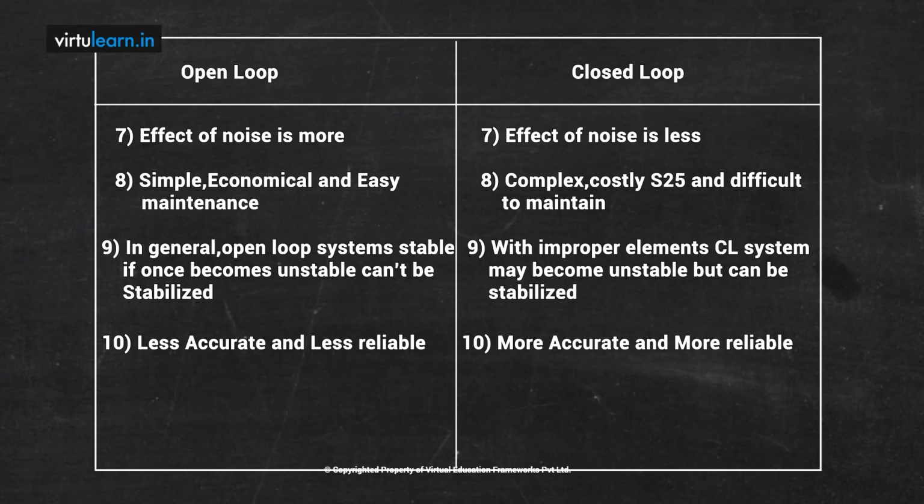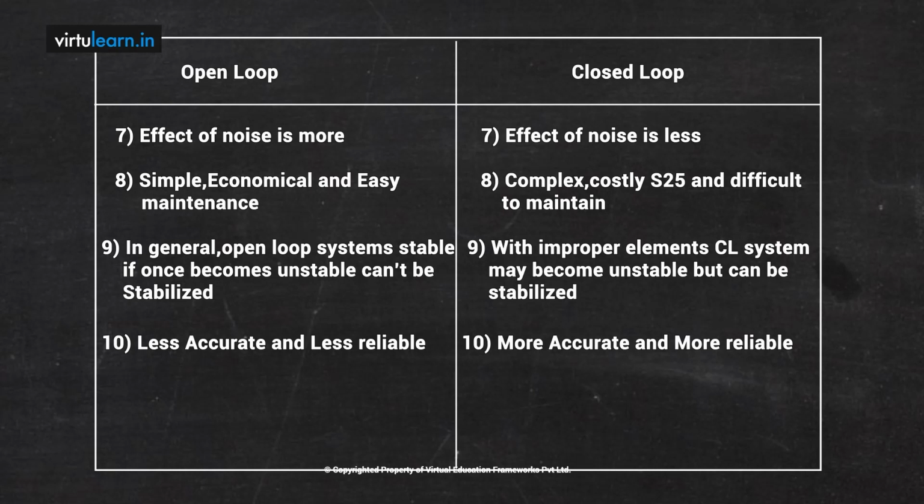When you look at the closed loop, it is a little bit complex; by looking at the diagram, it is very clear. We need to design the controller so that it takes care of all the disturbances which are coming. It is complex, costly, and also difficult to maintain. In general, open loop systems are stable, but once they become unstable, they cannot be stabilized. Whereas in closed loop, if you choose the feedback elements improperly, my closed loop system may become unstable. But even if it is unstable, there is a way to make it stable.